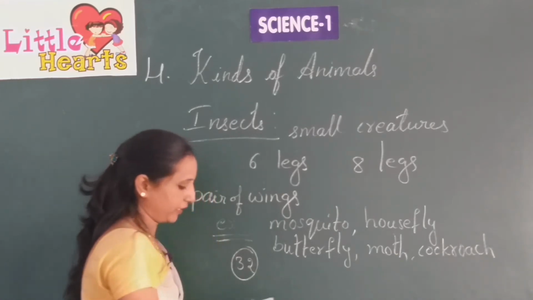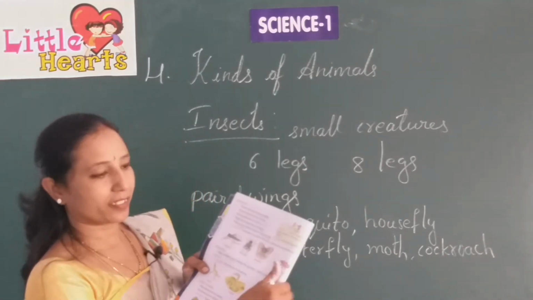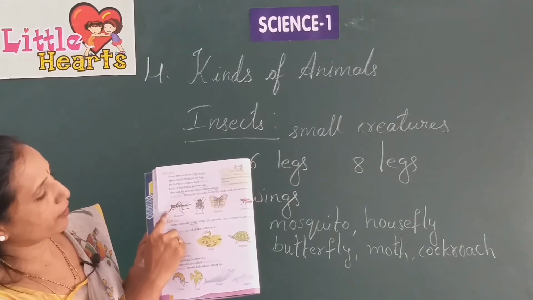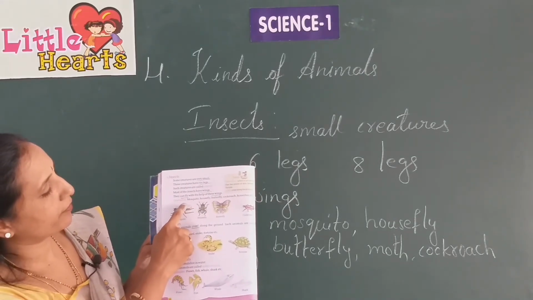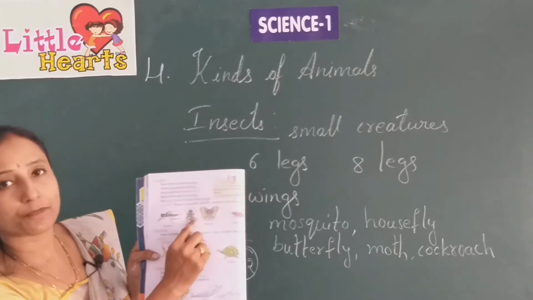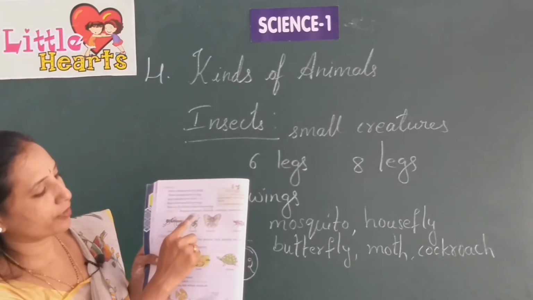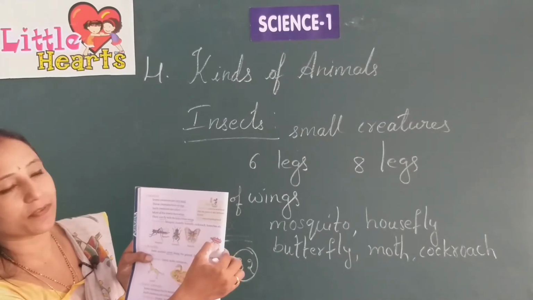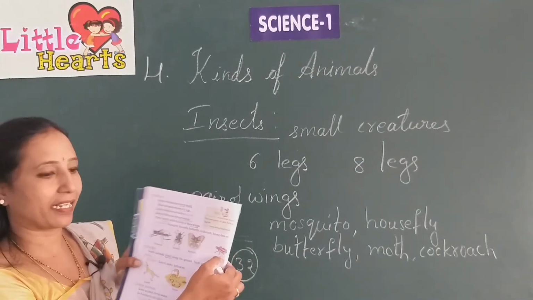You can see a pair of wings and 1, 2, 3, 4, 5, 6 legs on the housefly. The butterfly has wings, and the cockroach also has wings which are closed, but you can see the legs here.